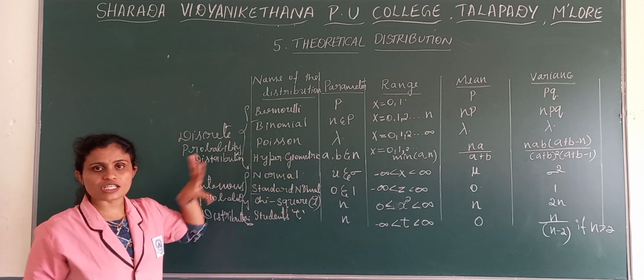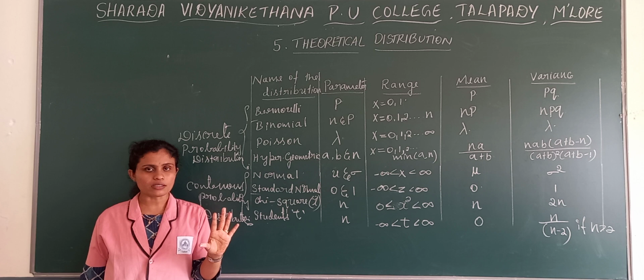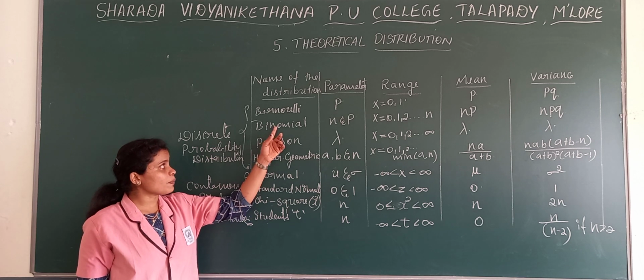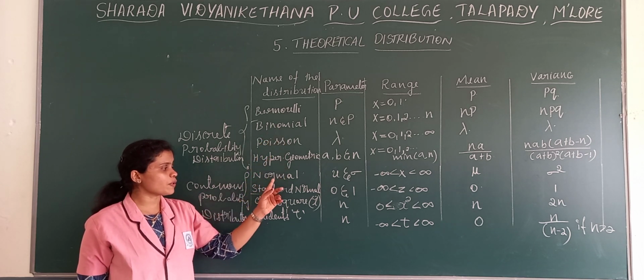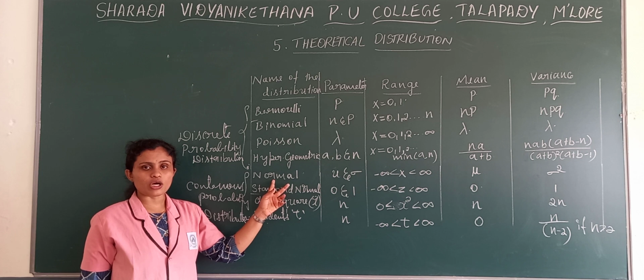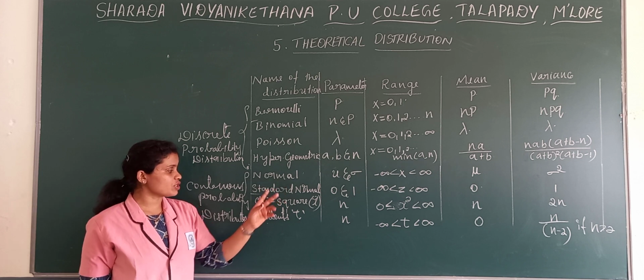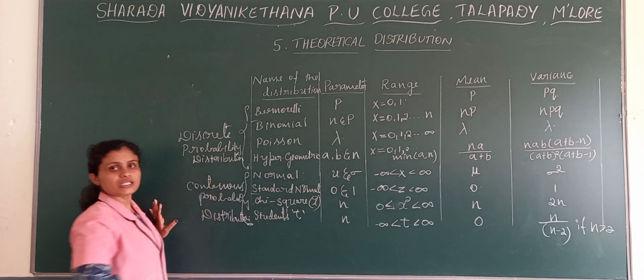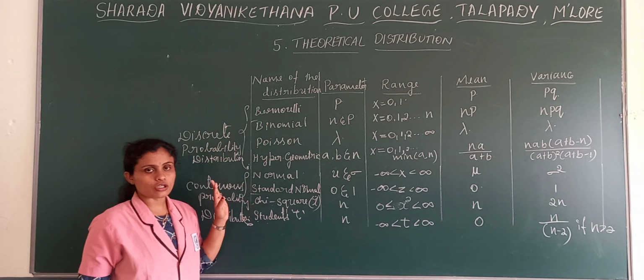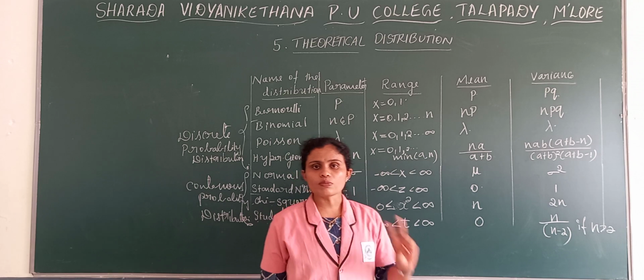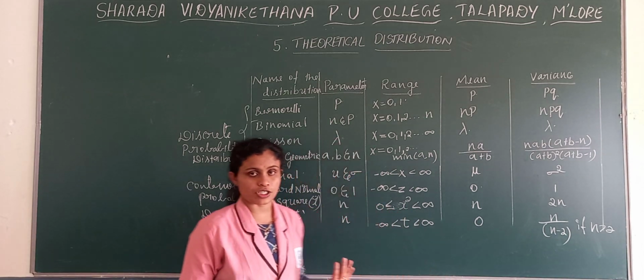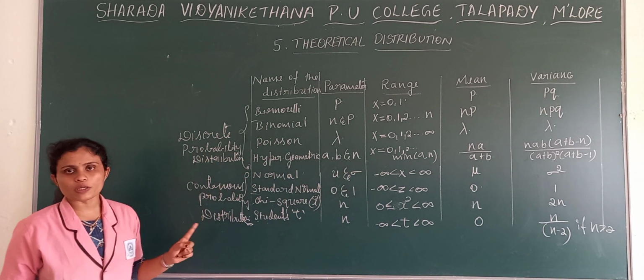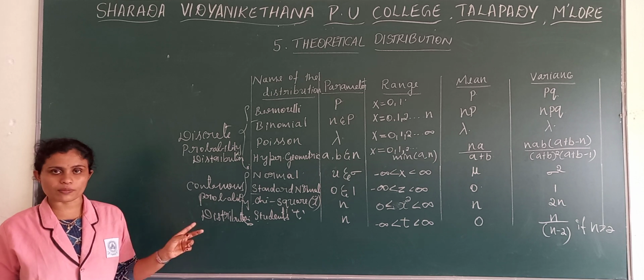These 4 distributions are very important for 5-mark questions. 5-mark questions will appear from either binomial, Poisson, hypergeometric and normal or standard normal distribution. And here chi-square distribution, student T and Bernoulli distribution. From these topics you will get either 2-mark questions or 1-mark questions. And even in binomial and Poisson you will get 2-mark and 5-mark questions.